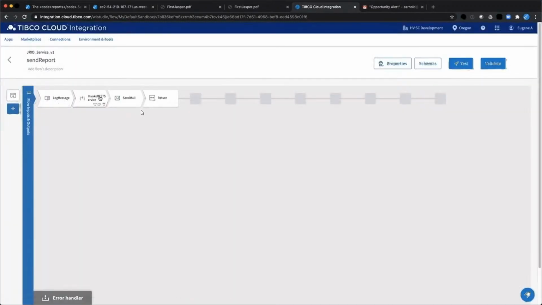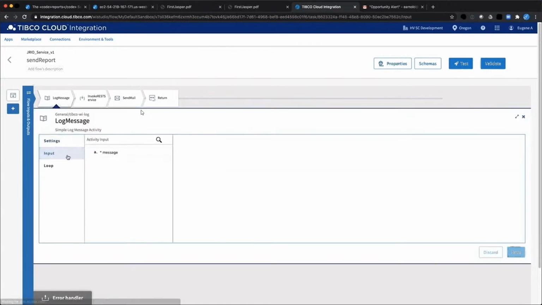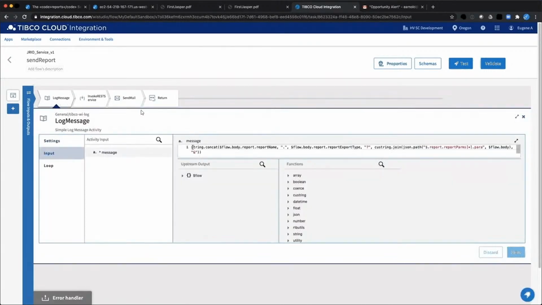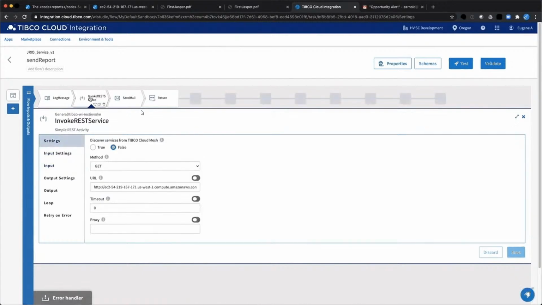And if we simply go through the flow, there is a log activity that I just use to take a look at all of the information that's being sent in through the payload, and basically format a string and take a look at it in the logger just to make sure everything looks good. It's basically just for debugging purposes. But the actual Jrio integration happens right here with an invoke REST service.